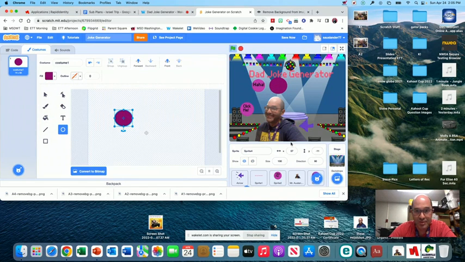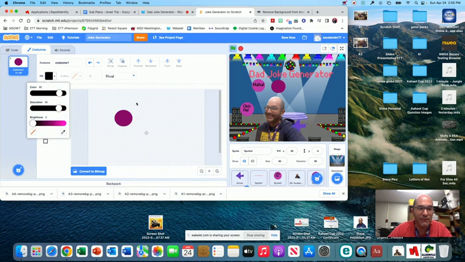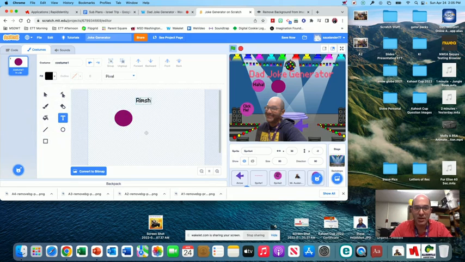You can adjust the colors and make them better, but whatever. I'm not too worried about that right now. We'll call that text. Let's get a dark color. Rim shot. Rim shot is like a drum sound.